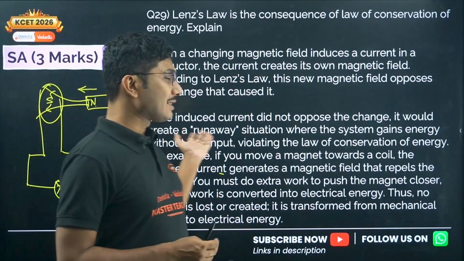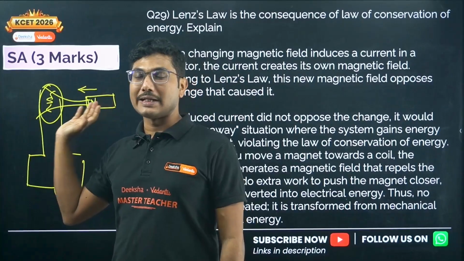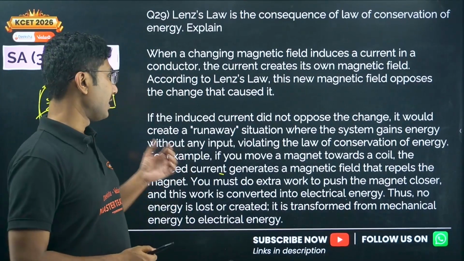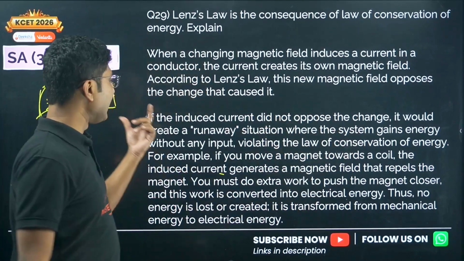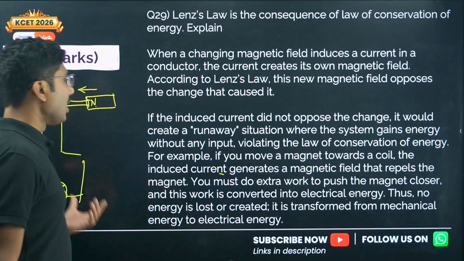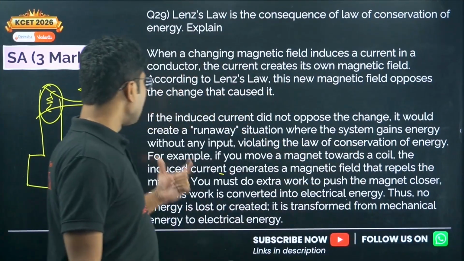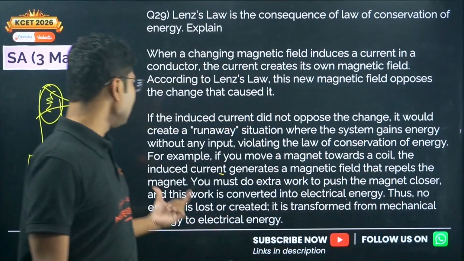This effect is called the runaway effect. Energy getting produced automatically without doing anything is called the runaway effect, where the system gains energy without any input, violating the law of conservation of energy. For example, if you move a magnet towards the coil, the induced current generates a magnetic field that repels the magnet.